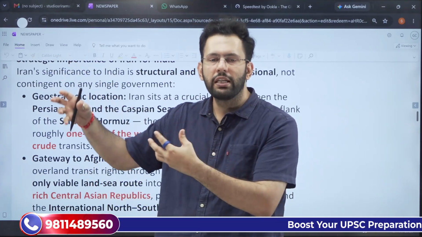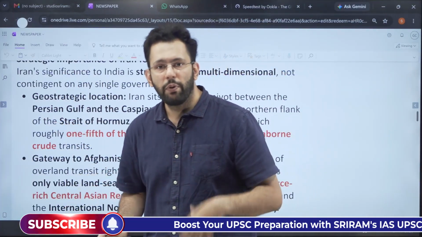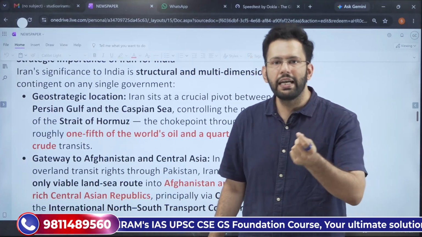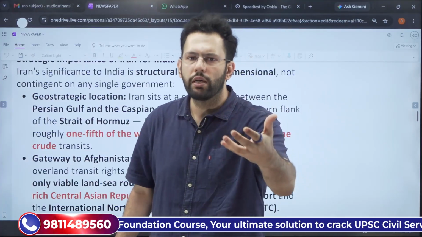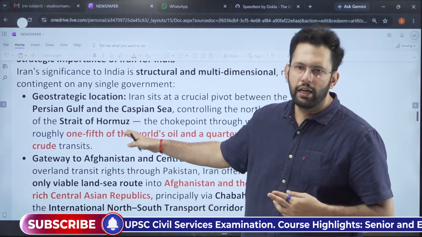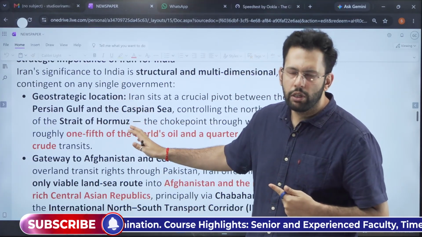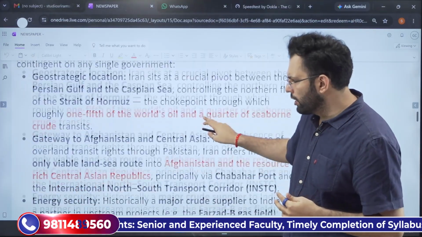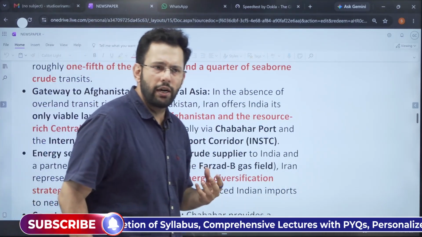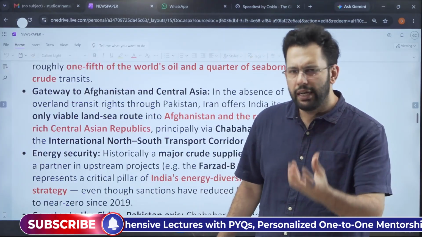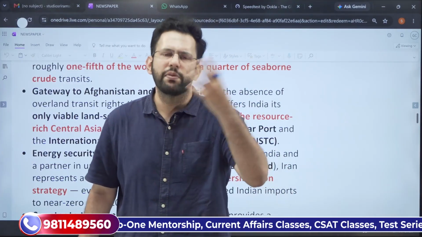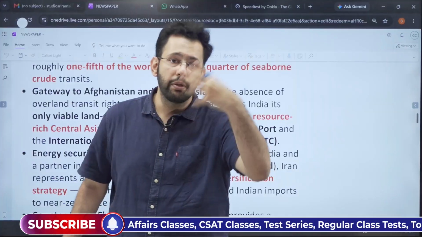India also had to increase the price of commercial LPG cylinders because of the shortage. So this is very important for India's energy security. India is an energy deficit country. It is dependent on foreign countries for the imports of crude oil and gas. So any impact will create a problem. So Iran sits at a geostrategic location, and Iran is also important for India's energy security. It also provides India a gateway to Afghanistan. Afghanistan is a landlocked country, but Afghanistan is very important for India in order to keep a check on the activities of Pakistan as per the Mandal Siddhant, where your neighbor is not your friend, but your neighbor's neighbor is your friend.